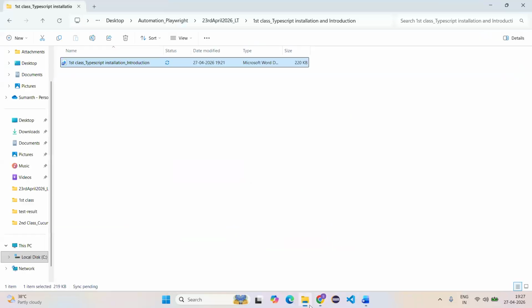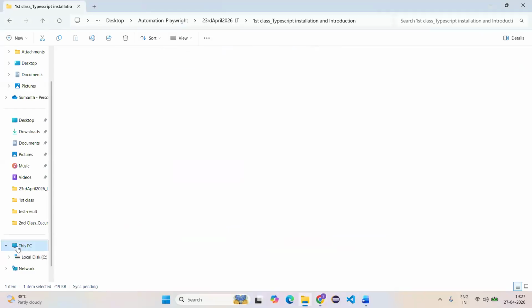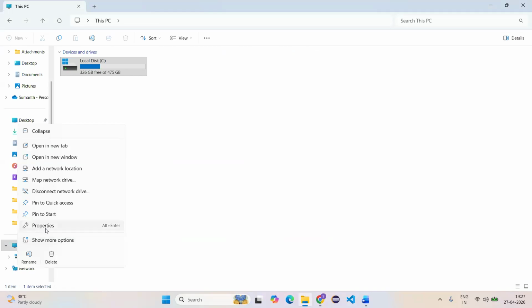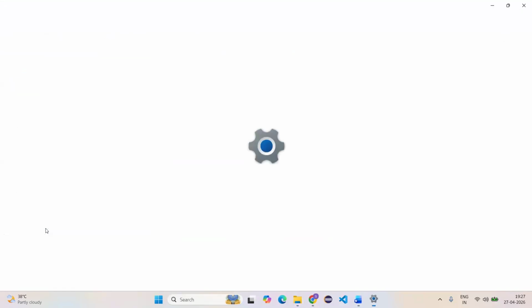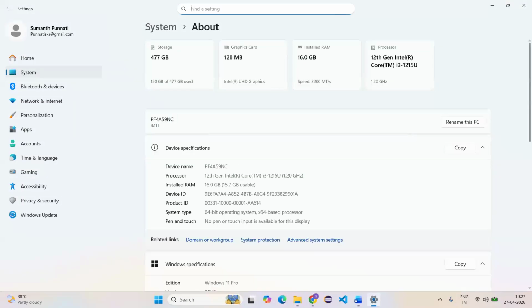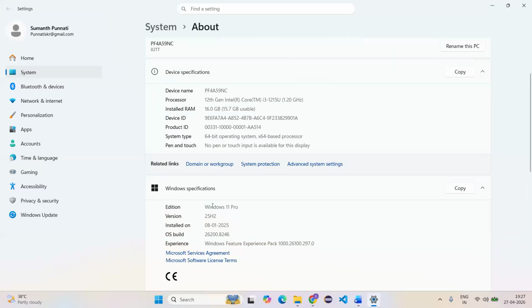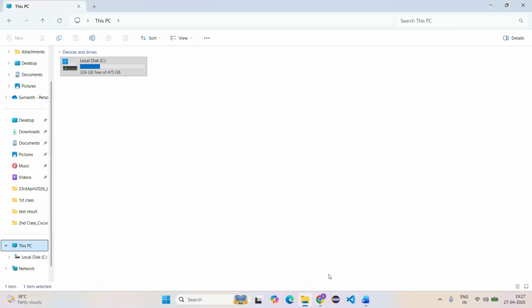How do we know which operating system we are using? It is very easy. Go to This PC, right-click on This PC, go to Properties. It will open one page. On that page, you can see the version and the edition of the operating system you are using. Windows 11 Pro.